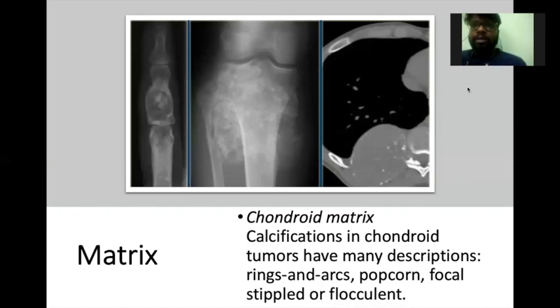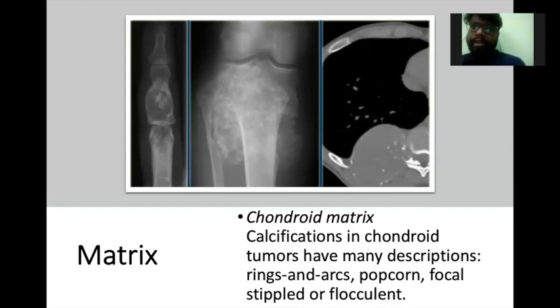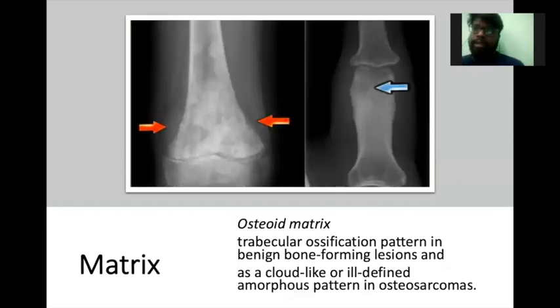So according to the matrix, it could be a chondroid or an osteoid matrix. The chondroid matrix usually has calcification in a chondroid tumor, with descriptions like a ring and arc, or popcorn, or focal stippled type of lesion. And in an osteoid matrix, we can have a trabecular ossification pattern in a benign bone forming lesion, and a cloud-like or ill-defined amorphous pattern in osteosarcoma.